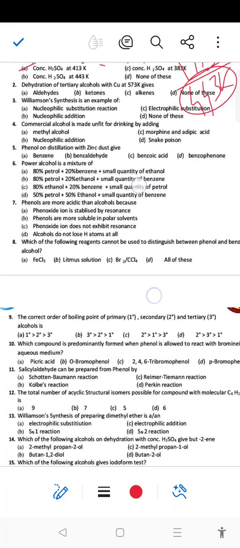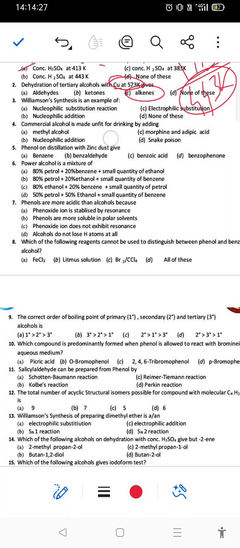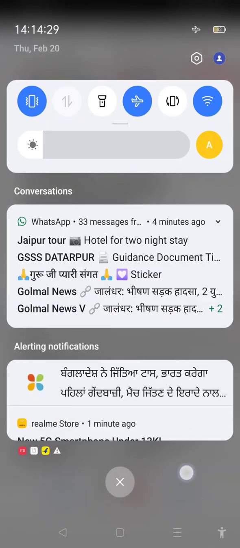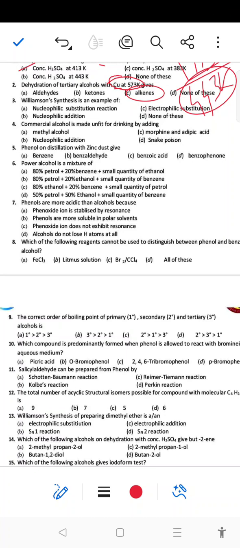Second, a dehydration of tertiary alcohol with copper, that is a 573 Kelvin. That we have already known that in case of oxidation at copper 573 Kelvin, that will give the alkene as the major product. So C is the right answer. Next, Williamson synthesis is an example of Williamson synthesis, that is a nucleophilic substitution reaction. A option is the right answer.